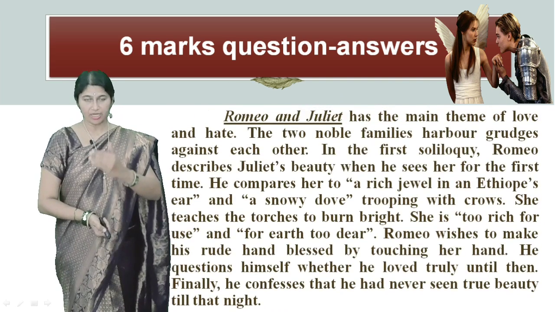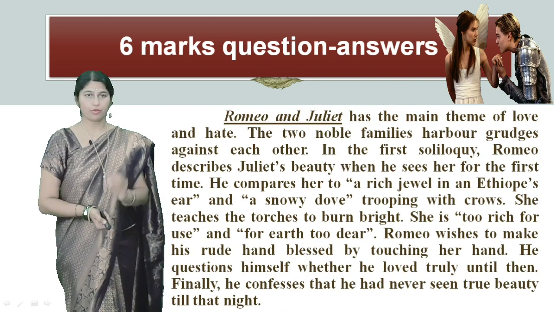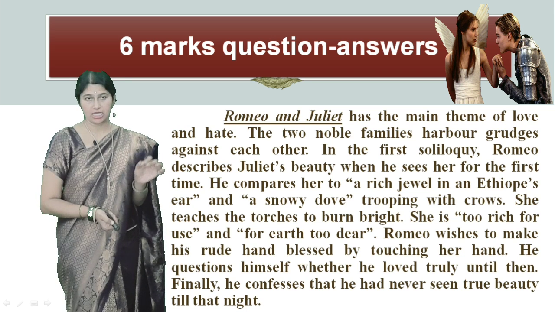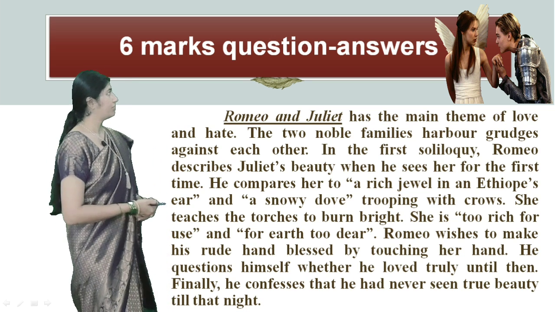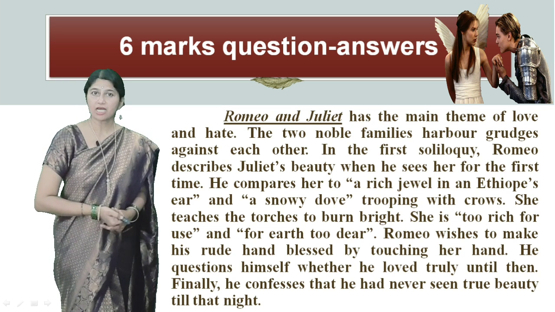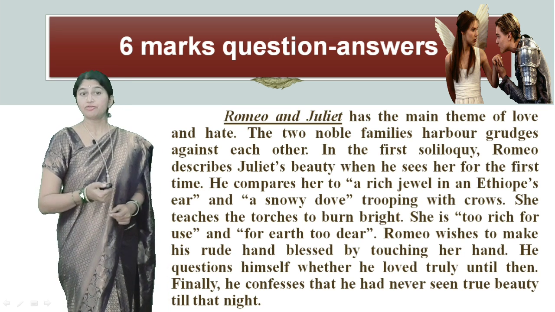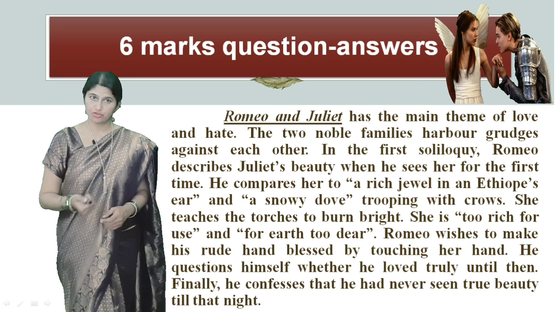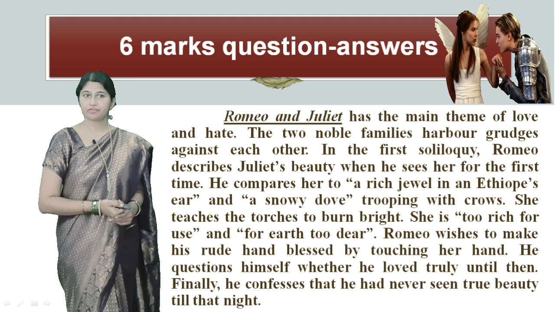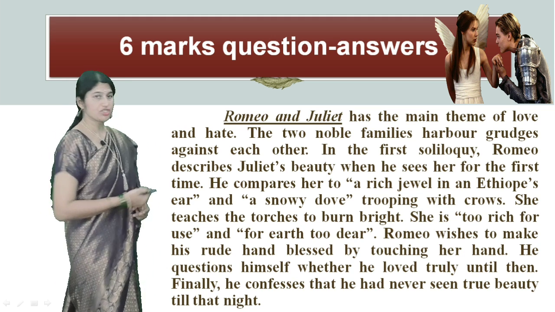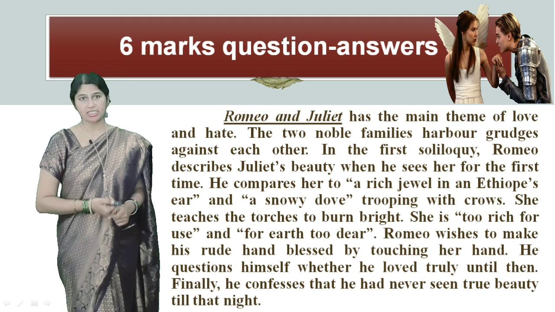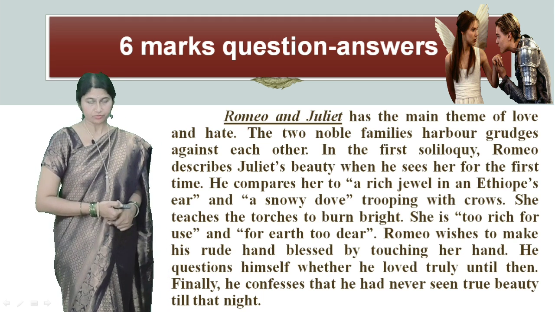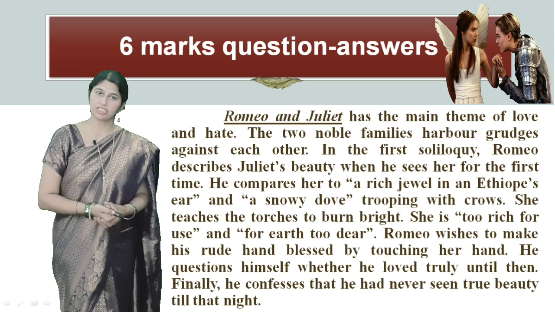So the third paragraph onwards you will touch upon whatever is asked in the question. Romeo and Juliet has the main theme of love and hate. The 2 noble families harbor grudges against each other. In the first soliloquy, Romeo describes Juliet's beauty when he sees her for the first time. He compares her to a rich jewel in an Ethiop's ear and a snowy dove trooping with crows. She teaches the torches to burn bright. She is too rich for use and for earth too dear.